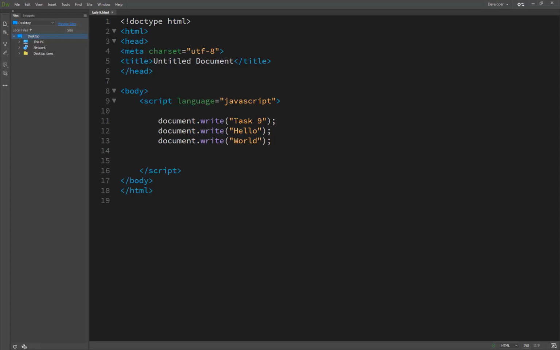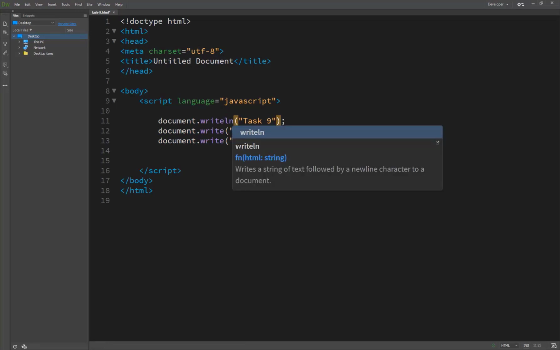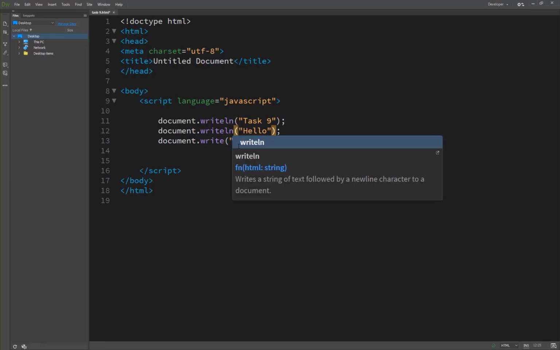So I talked about the space maintain, so JavaScript automatically does not maintain space here. So you see the result here, all words are the same after the 9. Hello is combined without maintaining any space, and world is. So we are just trying to write this command, document.writeln, for maintaining space, and the same thing is here.